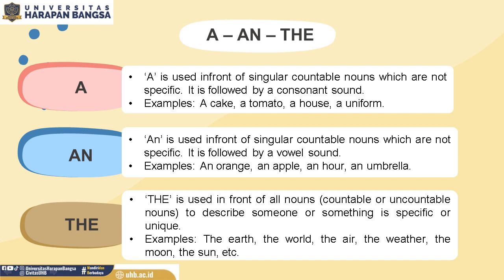For example, the earth. There is only one earth here. The world. There is only one world, specific. The air. It is also specific. The weather. It is also specific. The moon. There is only one and it is specific. And the sun. It is also specific, etc.